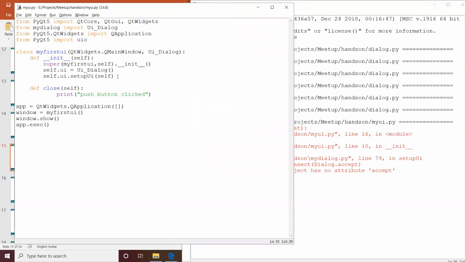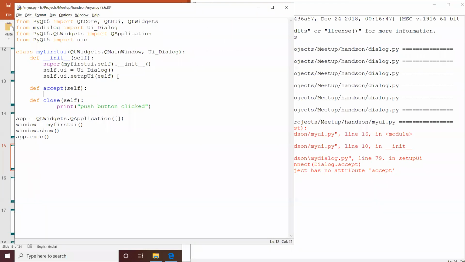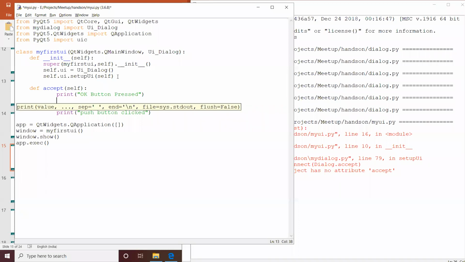I'm going to add def accept of self, print okay button first, here.